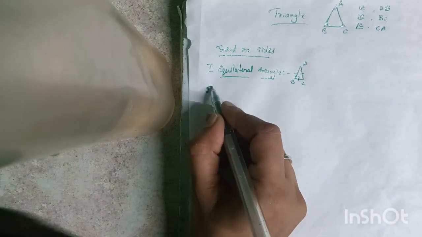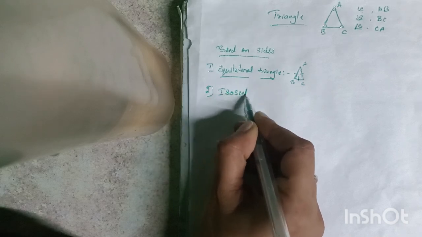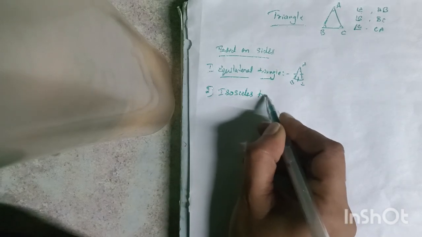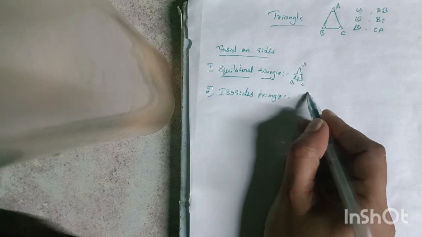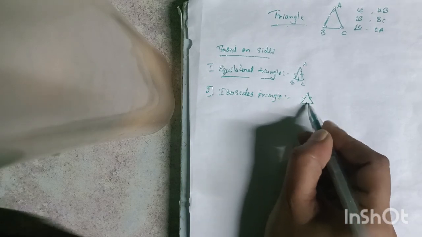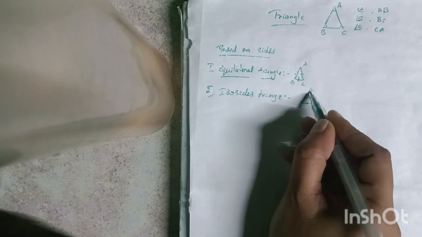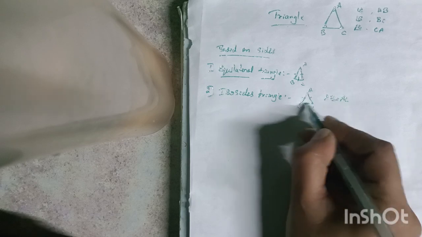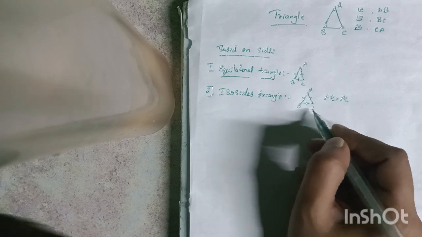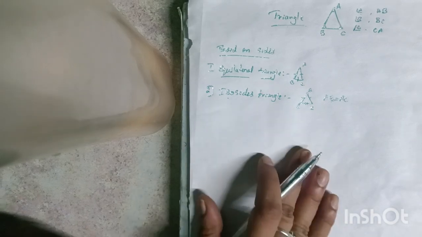Correct. So next, isosceles triangle. An isosceles triangle is nothing but a triangle in which any two sides are equal. For example, if we consider ABC, then AB is equal to AC. In a triangle if any two sides are equal, then we call it an isosceles triangle.